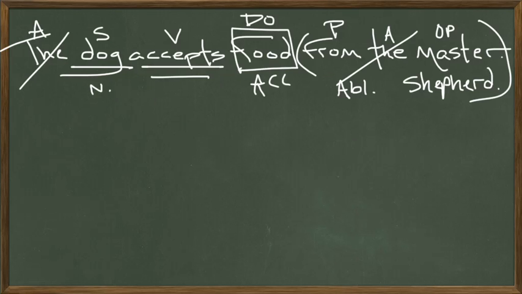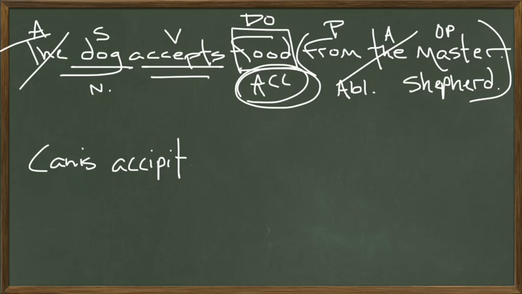Let's go back to the English side, and we'll translate it here into Latin. We'll translate it using regular English word order, and then we'll put it in correct Latin word order. So the dog accepts food from his master. You would say canis, which is in the nominative case, accipit, he accepts. The canis accipit. Notice it's a direct object sentence, so the canis accipit cibum.